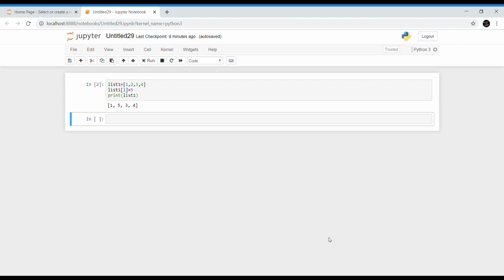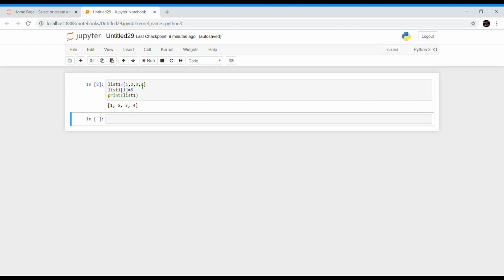So now we are going to talk about one important property, that is lists are mutable, which means they can be modified. So each element of the list can be changed. This is a unique property of lists which is not shared by strings, because we cannot change an individual element of a string. So now look at this example.